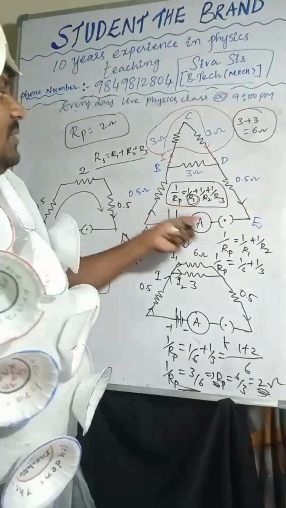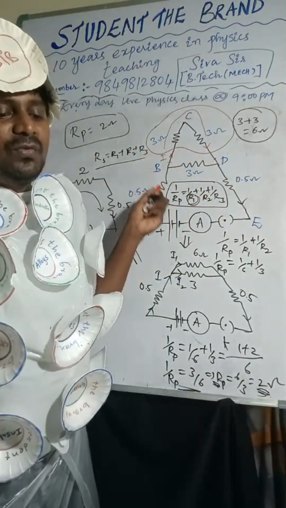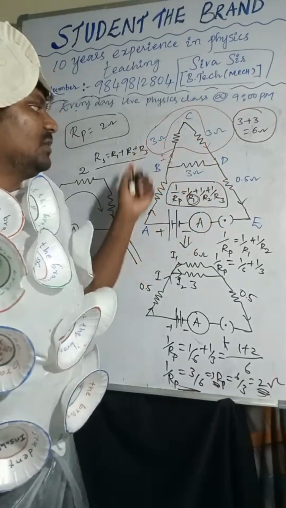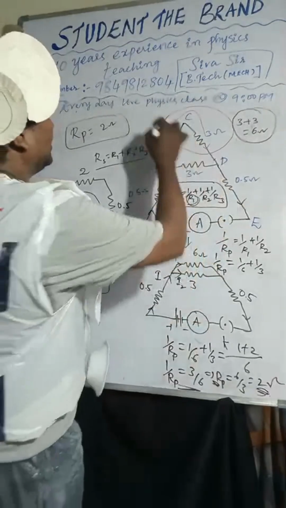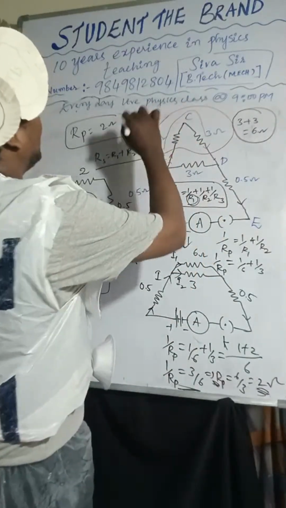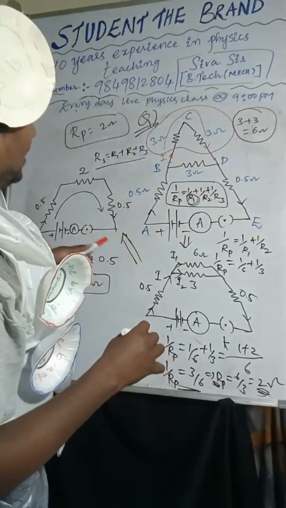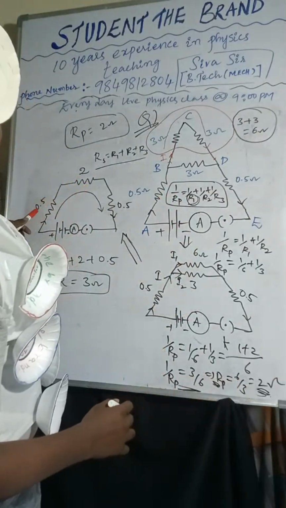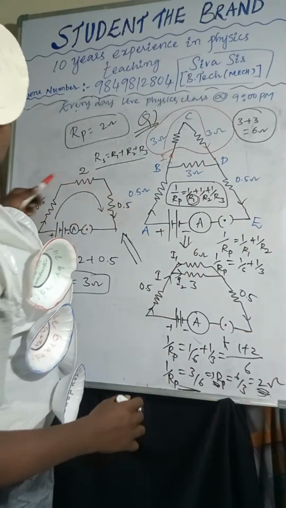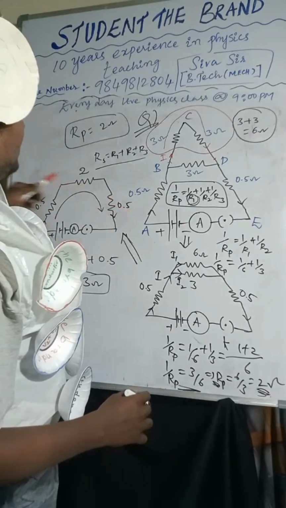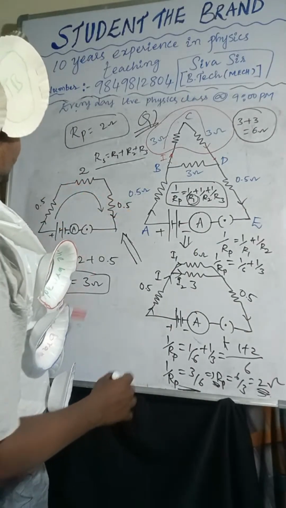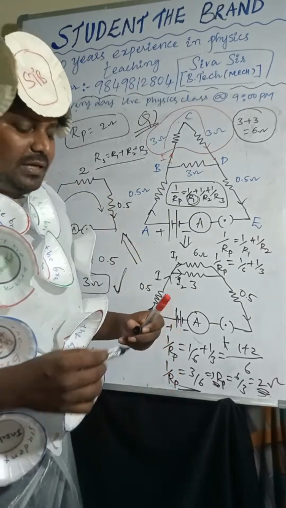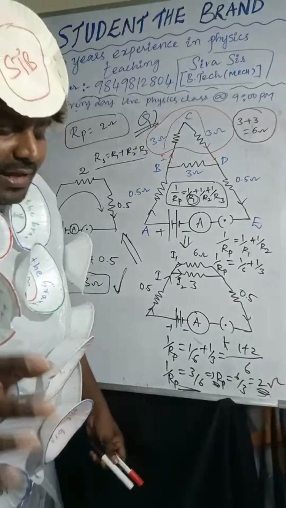This is the question. You have to find the equivalent resistance throughout the circuit. After solving here, you got 2. So 0.5 plus 2 plus 0.5. 0.5 plus 0.5 is 1, plus 2 is 3. The total answer is 3. So that is the equivalent resistance.